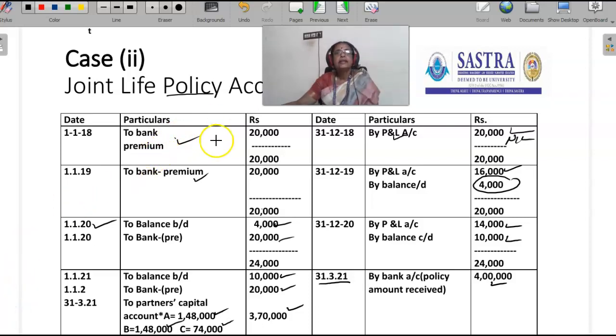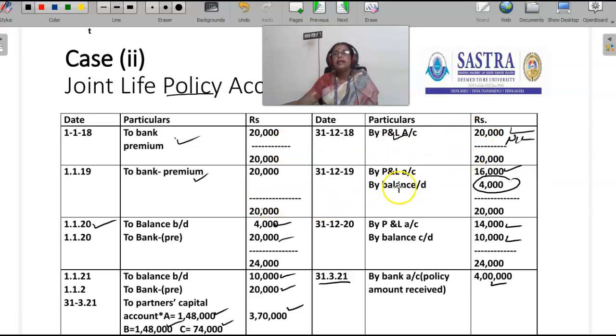In this case, they compare book value with the surrender value. The balance, the difference amount, is transferred to P&L account. In the first case, there is no surrender value, and so the full amount is transferred to P&L account.